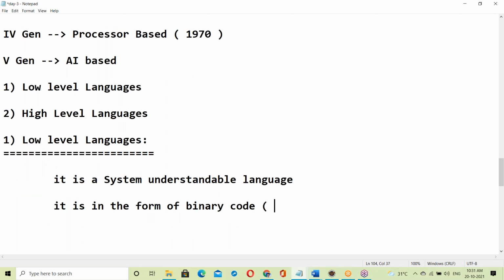Binary code is like zeros and ones. How that binary code is generated we will discuss later. We have the concepts of bits and bytes.